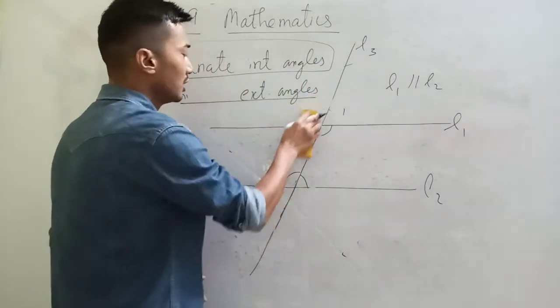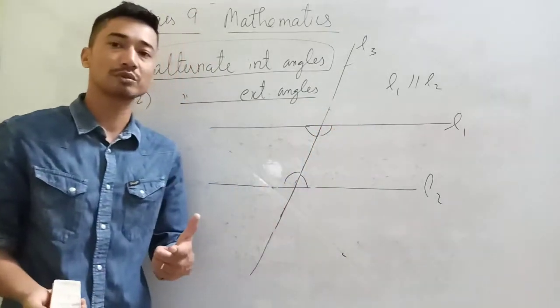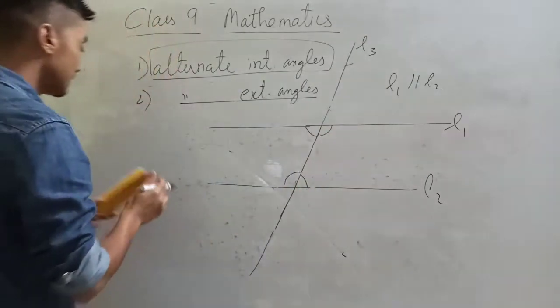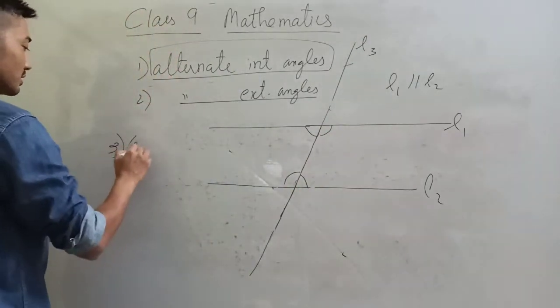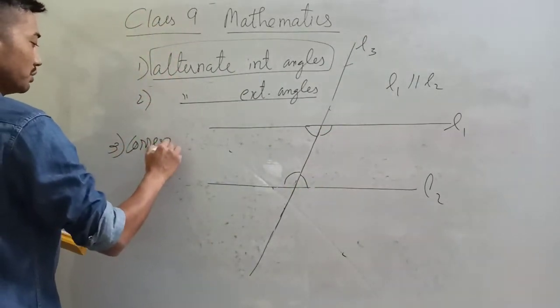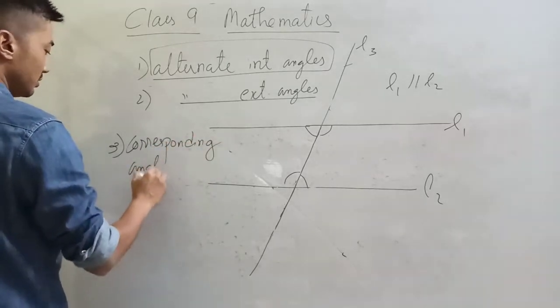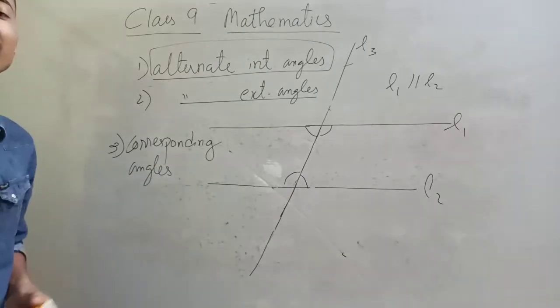So these are the concepts: alternate interior angles and alternate exterior angles. Next is corresponding angles.